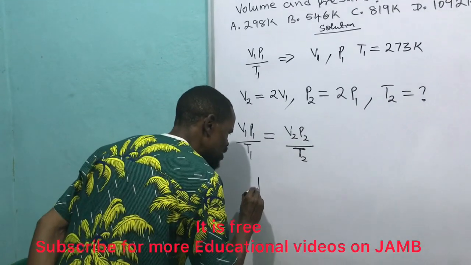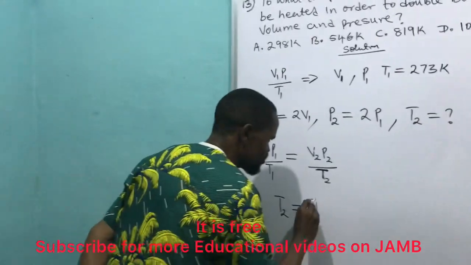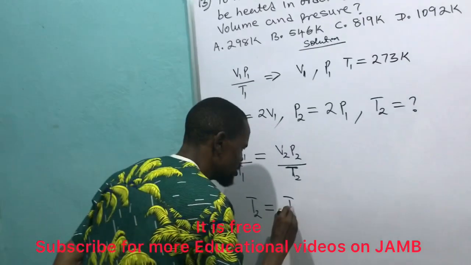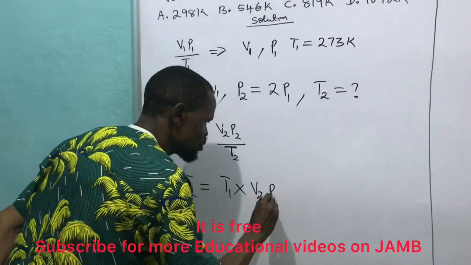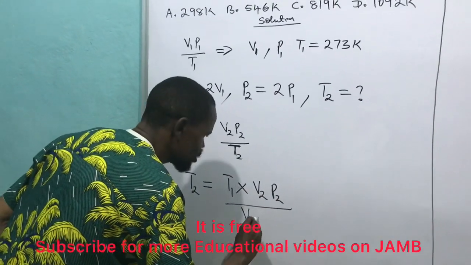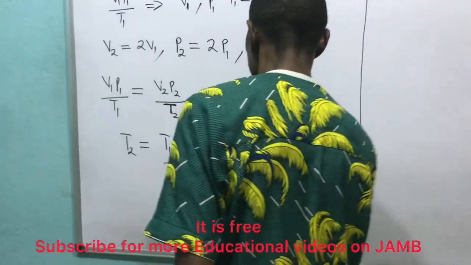I will have that T2 is equal to T1 times V2 P2 all over V1 P1.